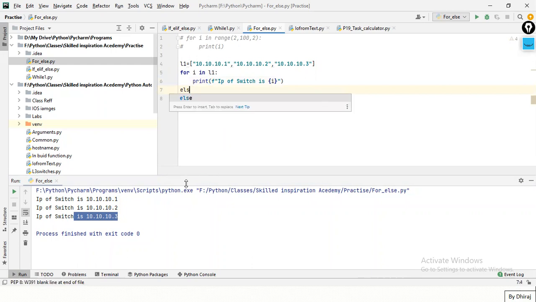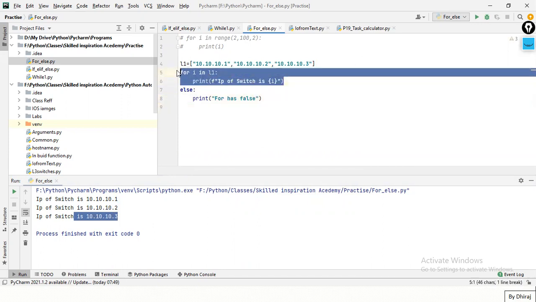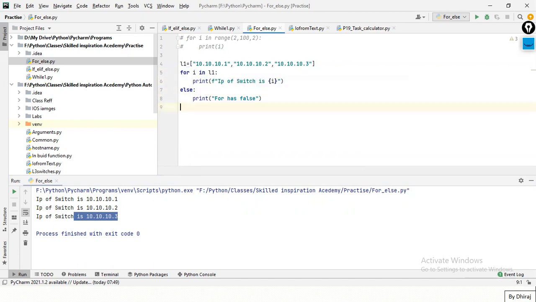If you write else over here, right, print for as false, right? Similarly as per while. So when this condition of the for will get false, this will get printed out, right?